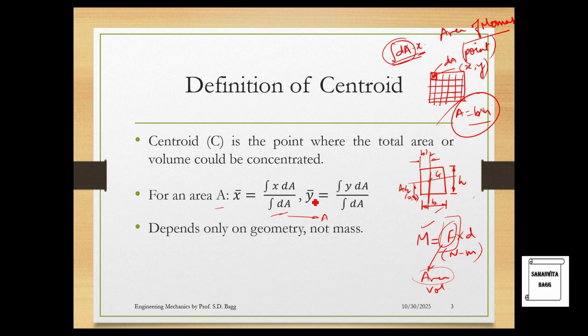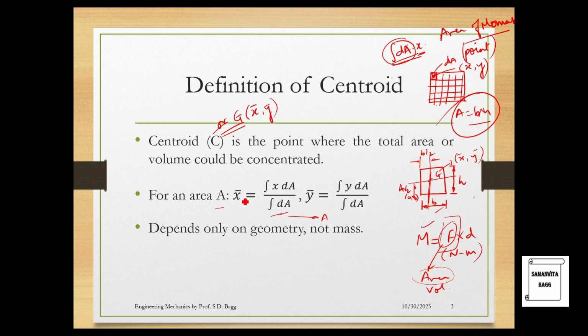Then we'll talk about this y bar. Now what is this x bar, y bar? It is the position of the centroid C. I'm going to use G as the symbol here. I have shown you C because there are two symbols that people generally use, either C or G. I would prefer using G. So when I talk about G, this will have coordinates x bar, y bar. Like over here, if you see, this G has coordinates x bar, y bar, and this is what we are trying to calculate.